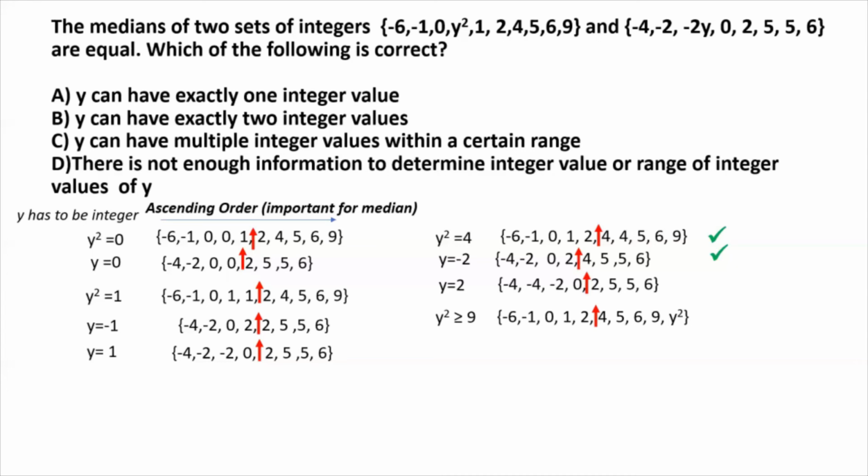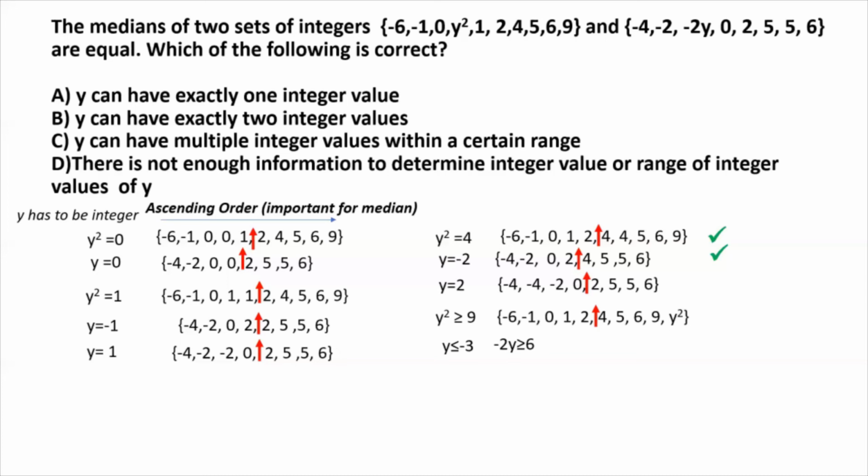Well, for the second set, if y squared is greater than or equal to 9, there are really two possibilities. So the first possibility is that y will be less than or equal to -3, right? And for that, -2y will be greater than or equal to 6. This is by simple inequalities. So we multiply both sides by -2. The inequality gets reversed, and we have basically -2y greater than or equal to 6.